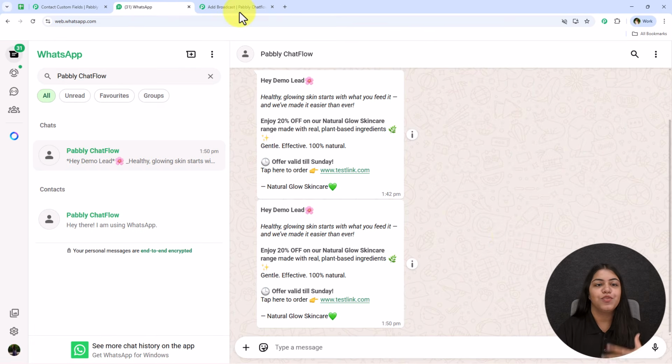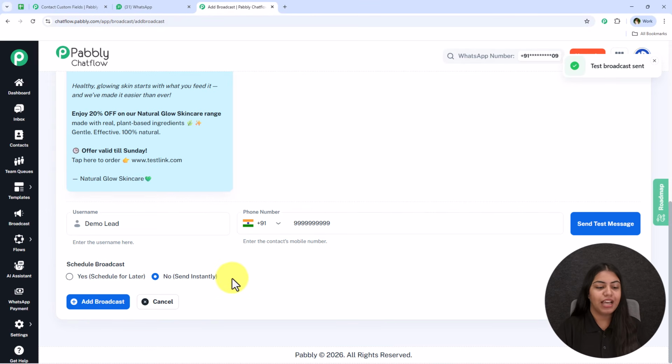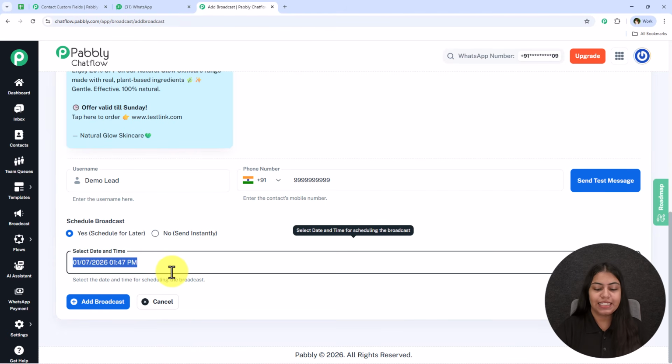Now we can send this to multiple contacts at once. Alright, so let's erase this number right from here, and we're going to send it to multiple contacts. For that we have 2 options: send instantly. So if we click on this no, send instantly, and add broadcast, this is going to send instantly. But if you want to schedule it for later, you can keep it as yes, schedule for later, and select the date and time right over here.